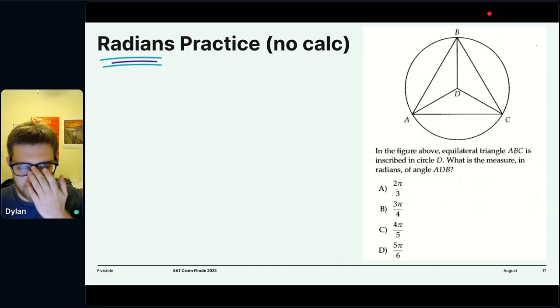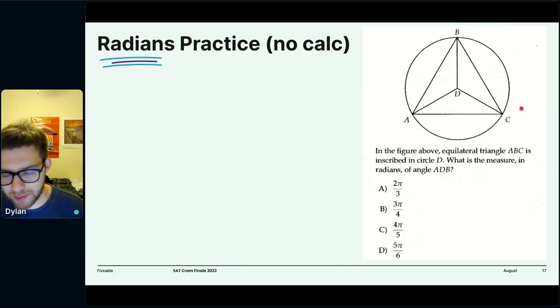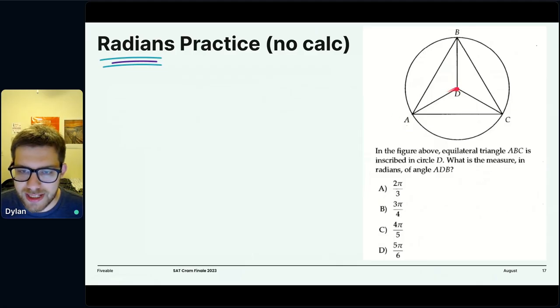All right, so let's start thinking about how we want to approach this question. We're told we have some circle here, circle D, marked by the center point D, and an equilateral triangle ABC right here. That's important. It's equilateral. Something to keep in our head. And we want to ask, what is the measure in radians of angle ADB? There are a few ways to think through this question.